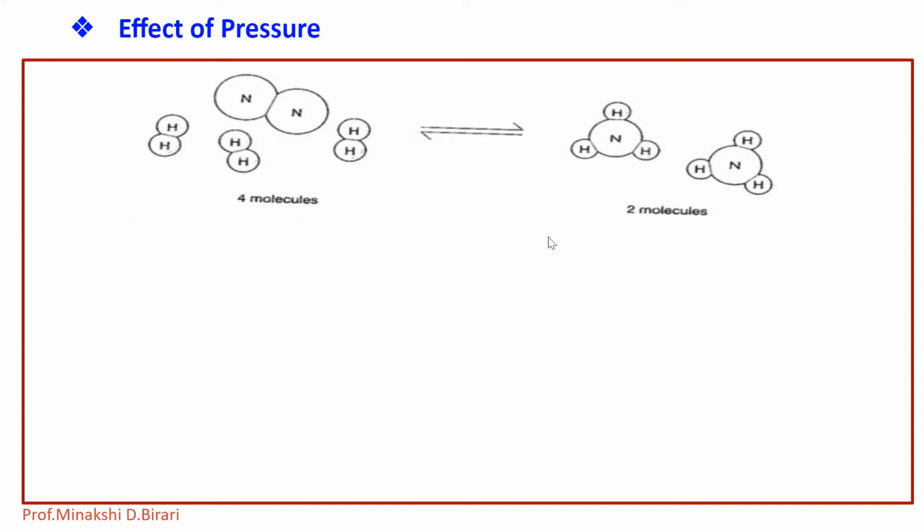So we know the reaction: 1 volume of N2 and 3 volumes of H2 give 2 volumes of NH3. That means 1 volume plus 3 volumes, a total of 4 molecules of reactant, and 2 molecules of ammonia as product. Here there are 4 molecules of reactant and only 2 molecules of product, so there is decrease in volume.